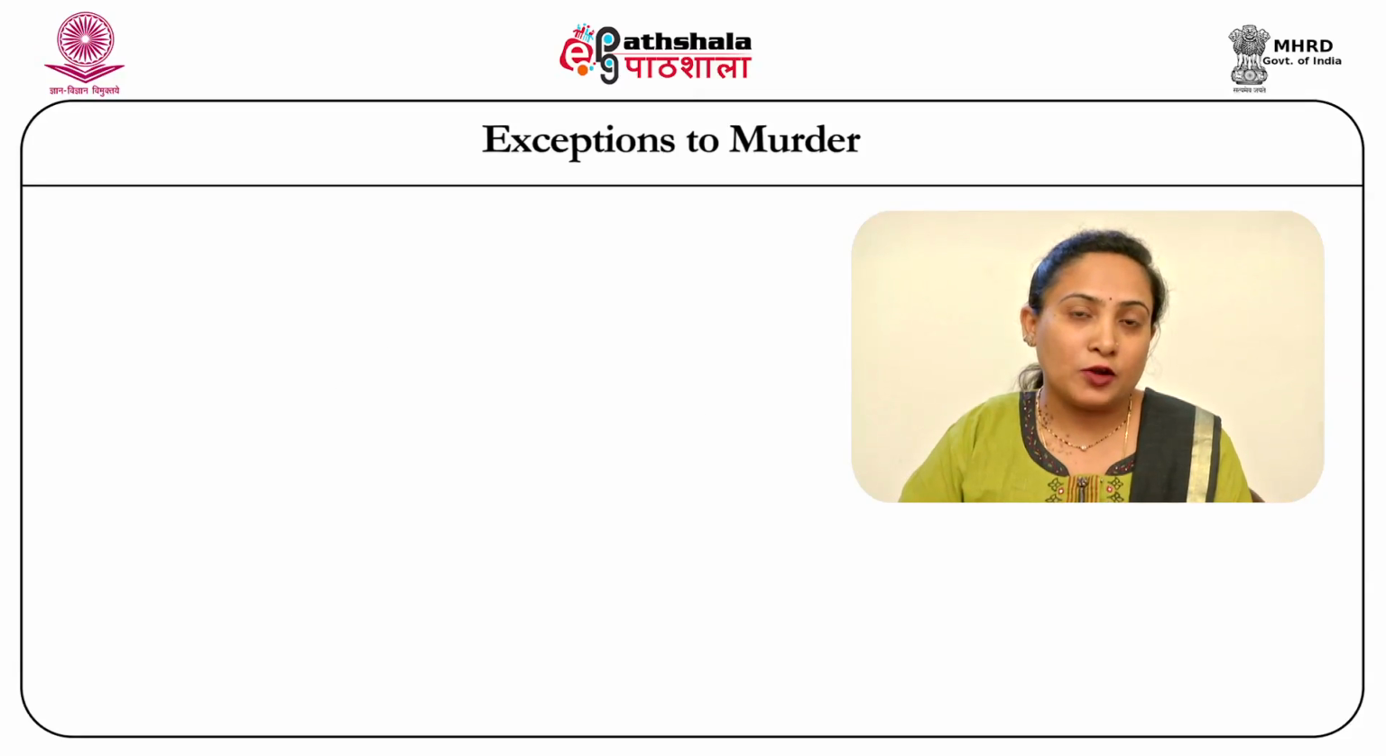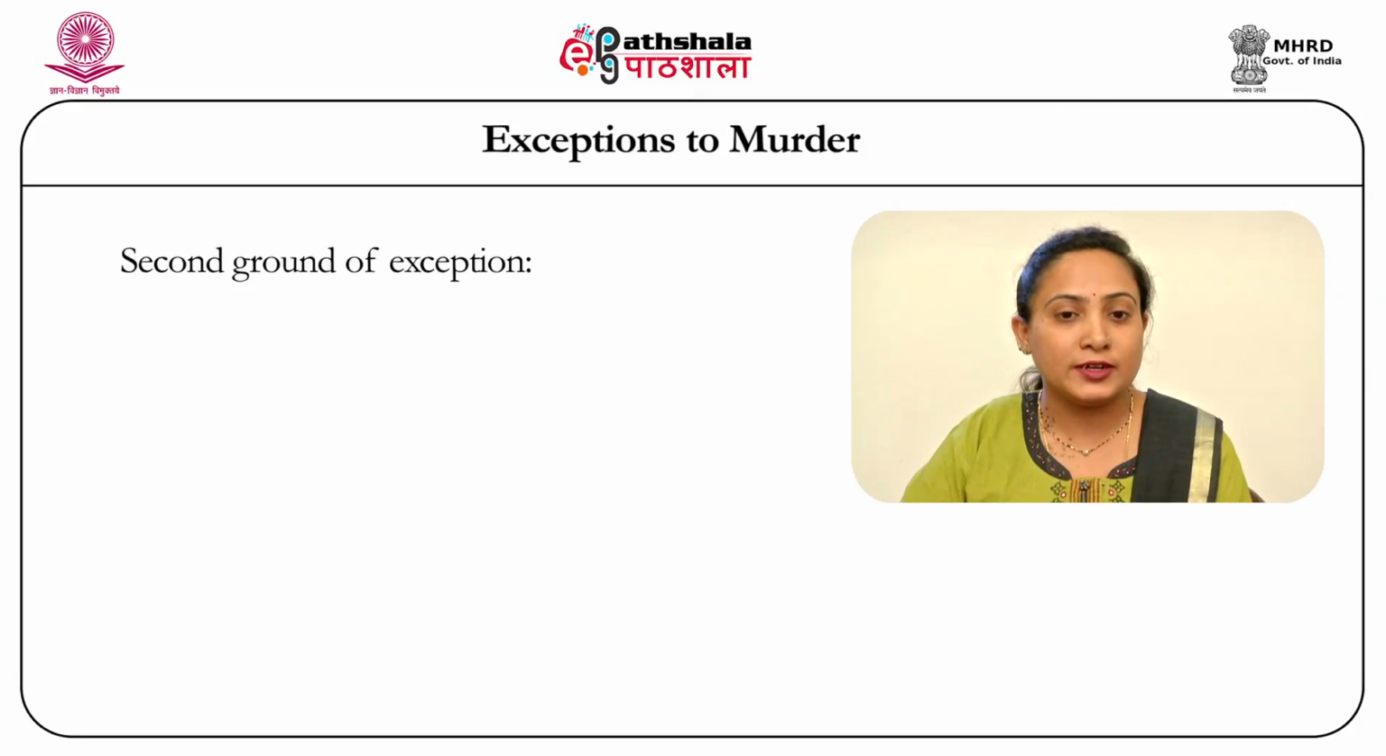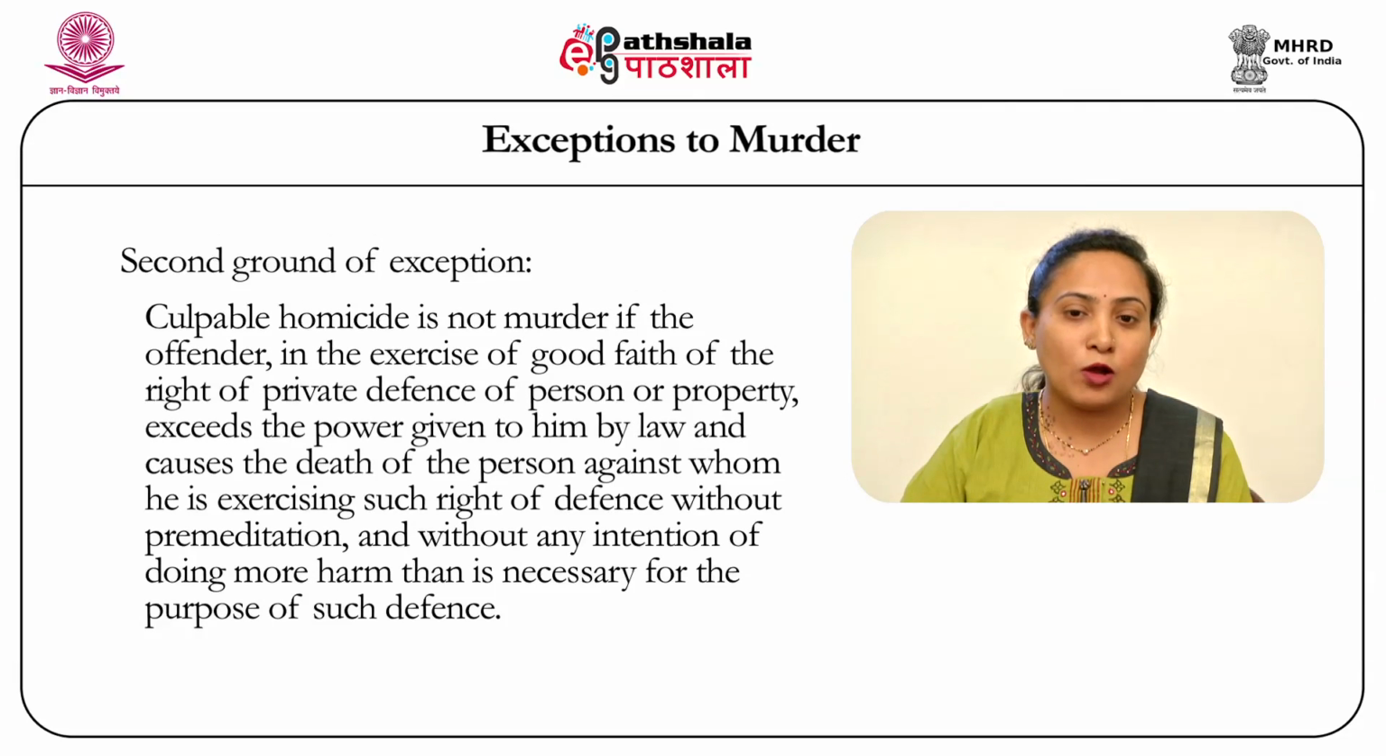Now, that being the first ground of exception, let's move on to the second ground of exception available to the offense of murder. The second ground of exception says that culpable homicide is not murder if the offender, in the exercise of his good faith right of private defense of person or property, exceeds the power given to him by law and causes the death of the person against whom he is exercising such right of defense without premeditation and without any intention of doing more harm than is necessary for the purpose of such defense.